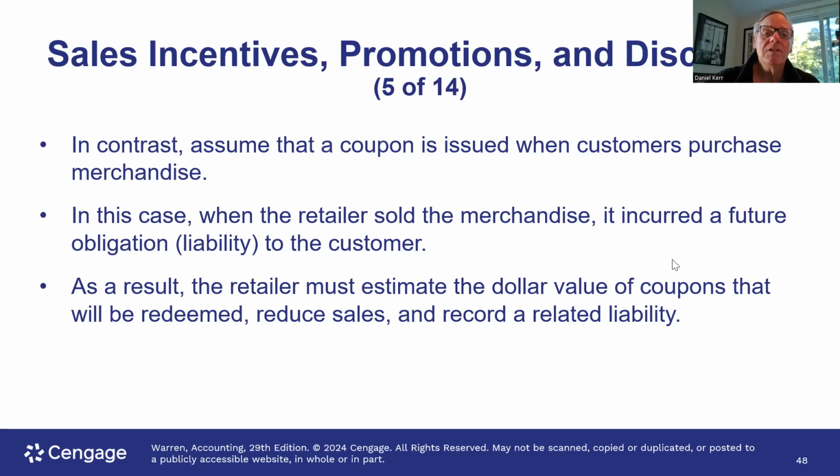The truth of the matter is, when Staples issues those coupons, they know from past experience what percentage of those coupons are going to be redeemed and for what amount. So if you have coupons that are attached to an invoice, and you know from past experience what percentage are going to be redeemed, then you ought to account for those when you actually record the sale.